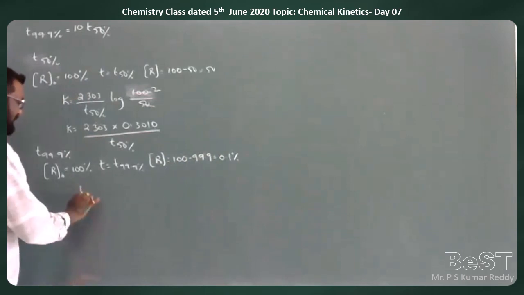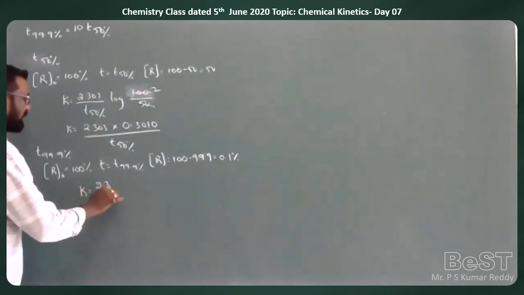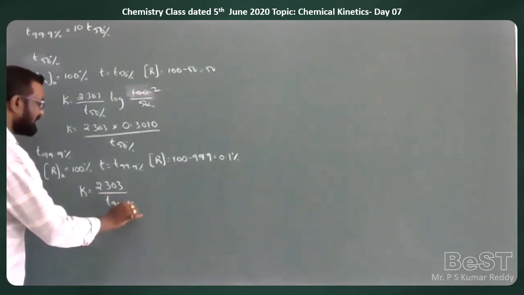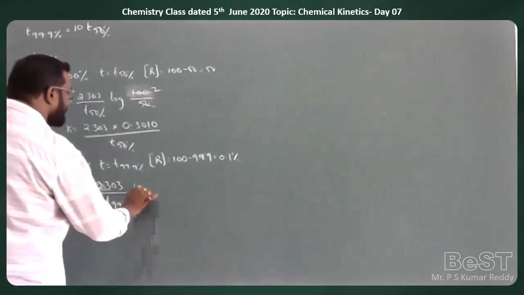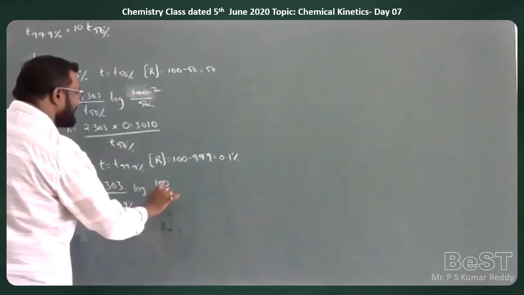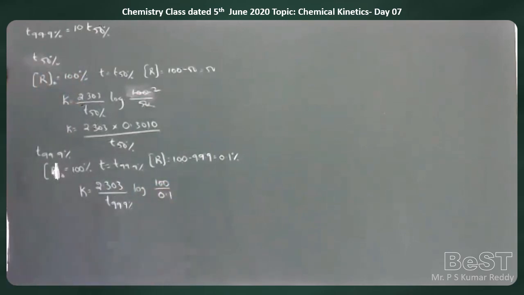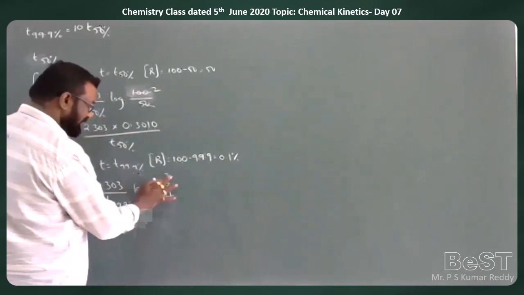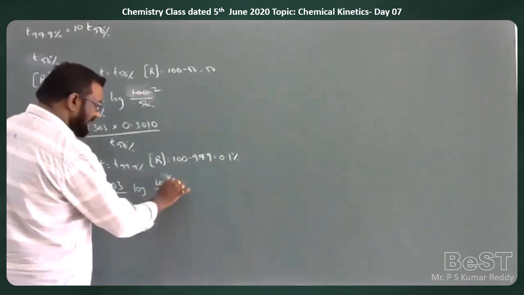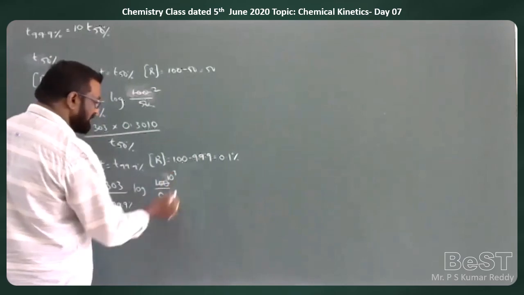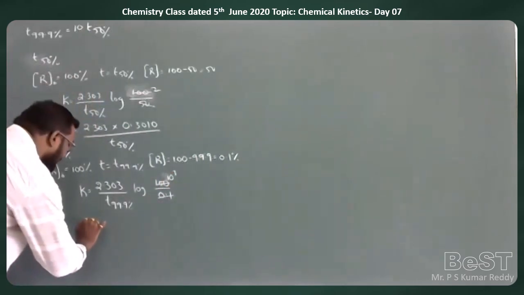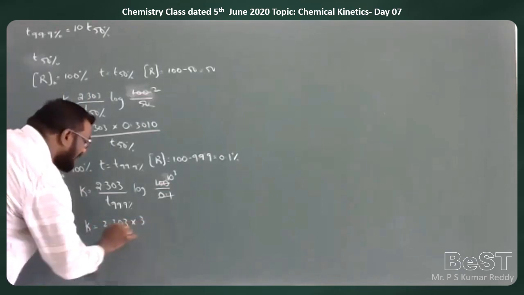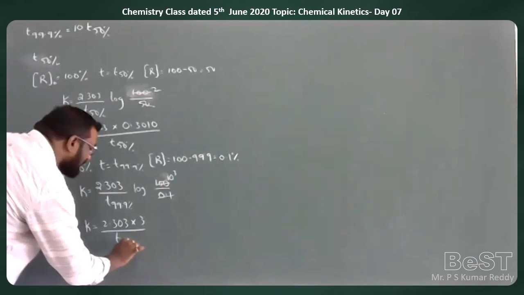Substituting these values, K is equal to 2.303 by T 99.9% log of 100 by 0.1. So this goes by 10 to the power of 3 times, which is equal to 1000. So therefore, K is equal to 2.303 into 3 by T 99.9%.